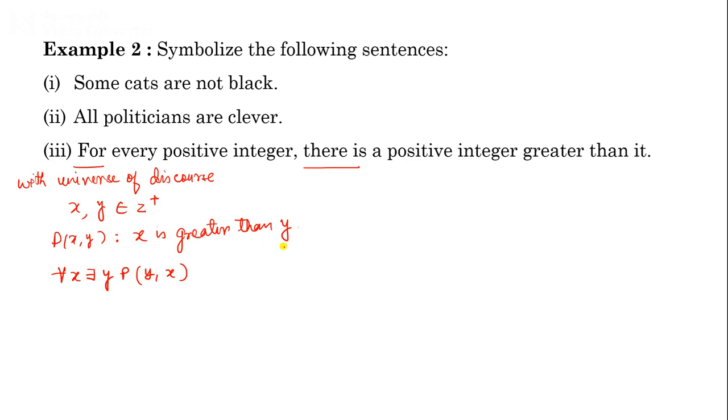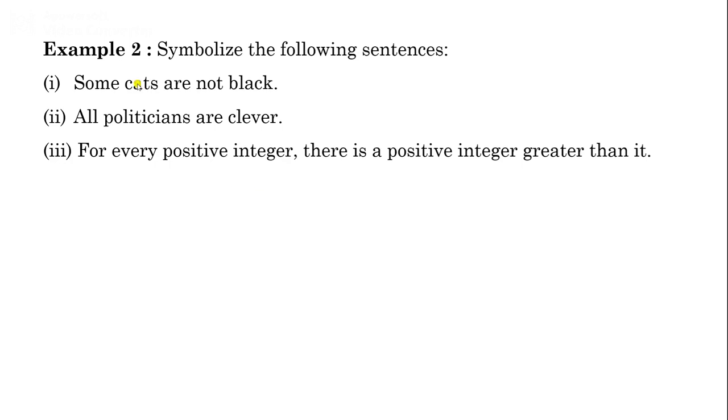P(x, y) means x is greater than y, but we need to show y is greater than x. That's why we interchange these two positions. So this is the symbolic form of this sentence with universe of discourse. Now we'll define it without universe of discourse.